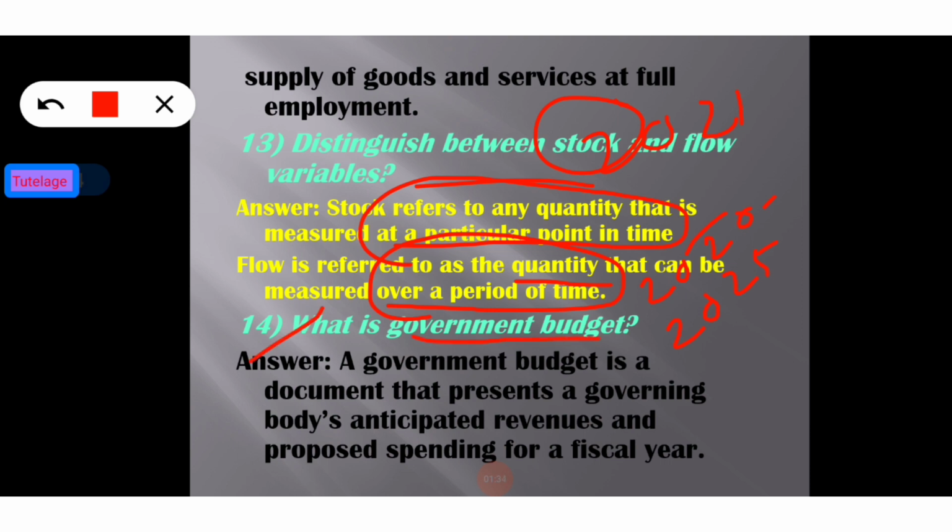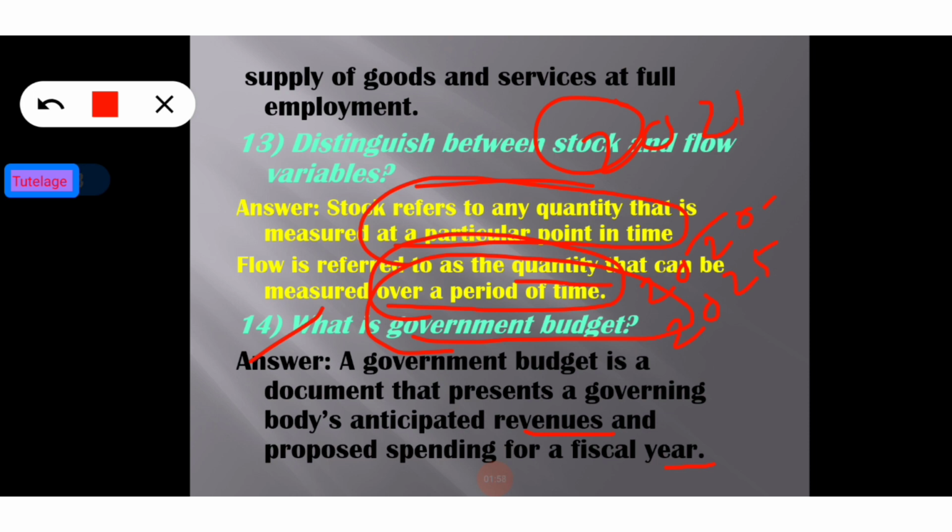What is government budget? A government budget is a document that presents a governing body's anticipated revenues and proposed spending for a fiscal year. That means the budget is related to the government, the main body of the country.